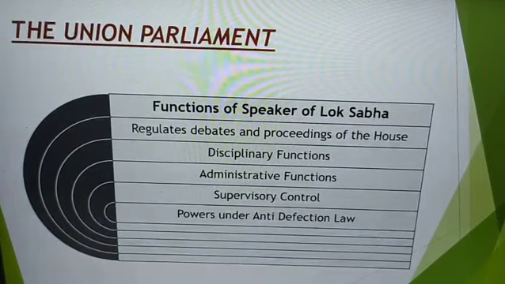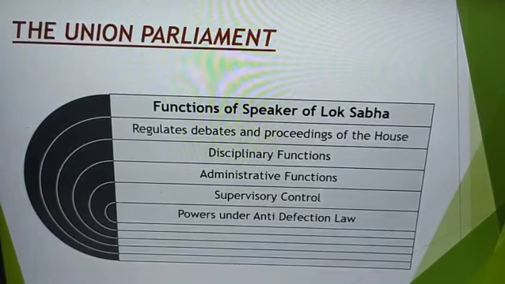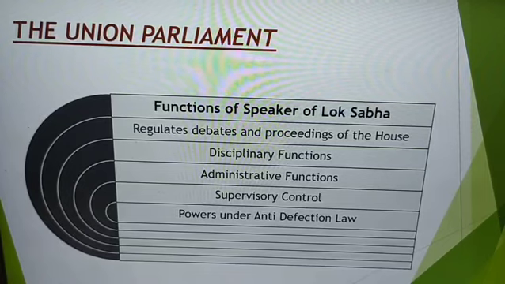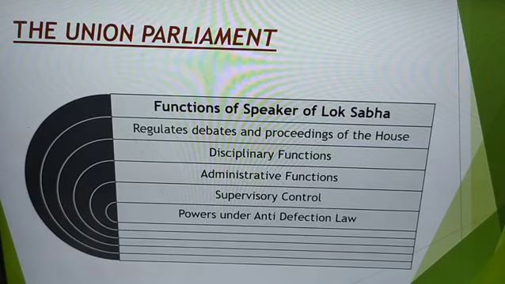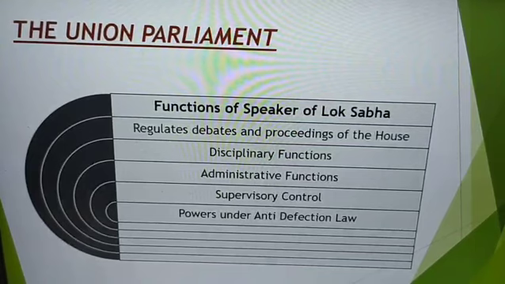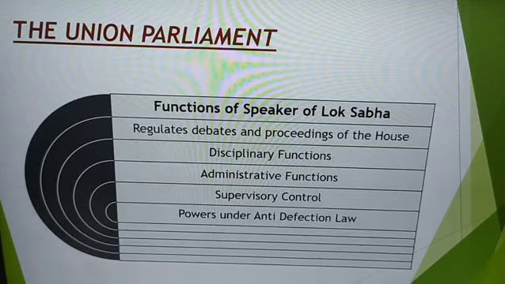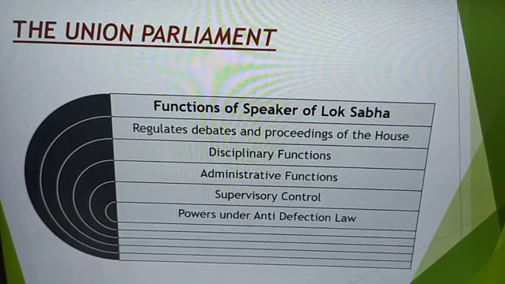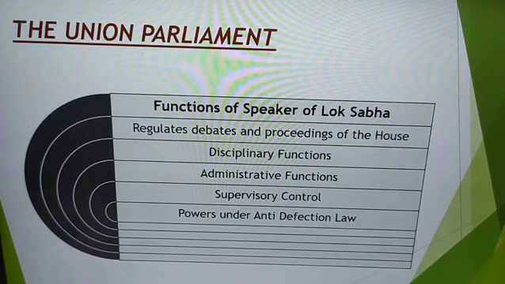Now students, when we are talking about the Speaker, obviously it's a very important position that he holds. So when he holds such a position, we need to talk about the functions, whatever he does, whatever his role, and what are the powers that he enjoys. So number one, he regulates the debate of the House. Yes, the Speaker presides over meetings of the House. All speeches and remarks are addressed to the chair. So as I told you, he's the one who is presiding over the House. So he's the one who presides over the meeting, and all the speeches and remarks are addressed to his chair.